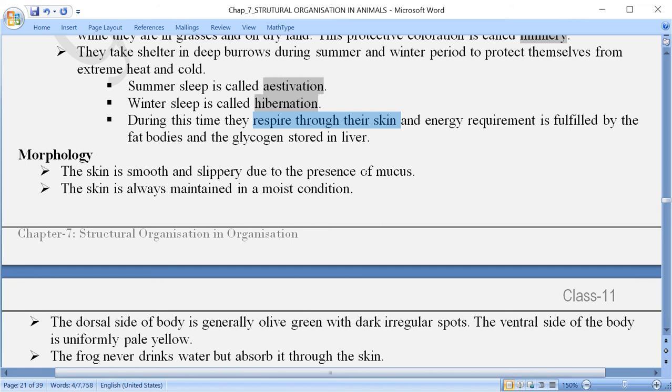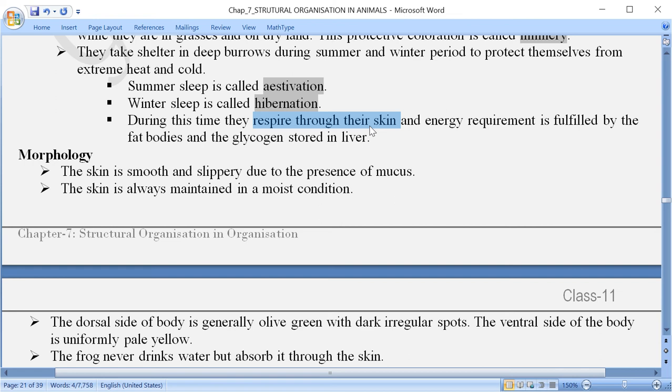Let us say here, and we will be dealing with the respiratory system later on, where we will learn that they use the skin. Just under the skin they have a supply of blood capillaries, through which they can exchange the carbon dioxide and oxygen. That means they take oxygen from the atmosphere and remove carbon dioxide from their body into the immediate environment through the skin itself. During the developmental stage, when they are at the stage of tadpole and living in the water, at that time they have gills.